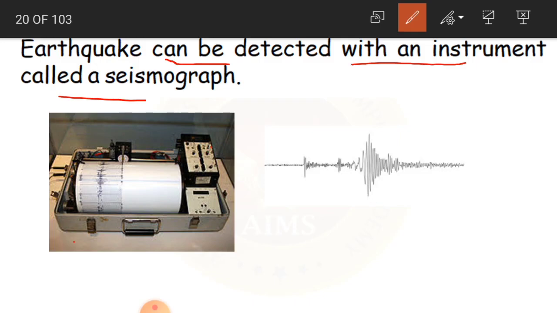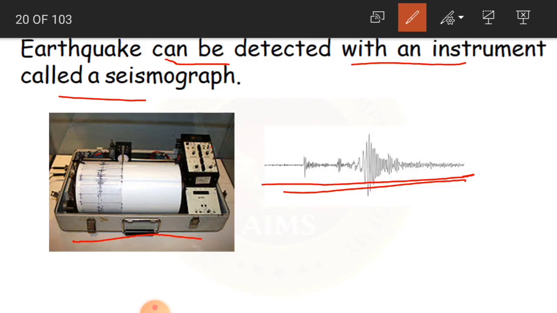See here, this is the instrument. This is the graph. Like we take an ECG report, children. Why do we take an ECG report? To test our heartbeat. When somebody is ill, to test the heartbeat, we undergo an ECG test where the heartbeat is shown in a graph.